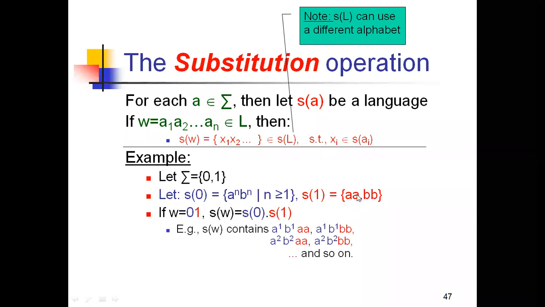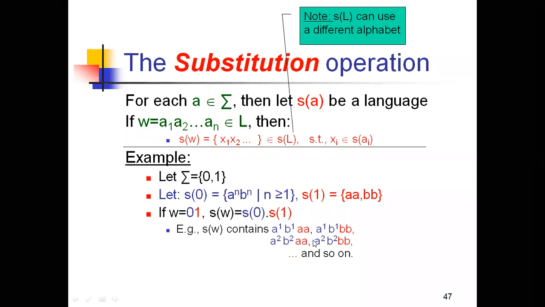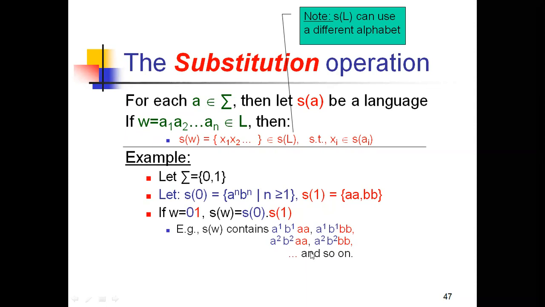That means we are doing the multiplication between these two, right? So like that, a^2 b^2, a^2 b^2 b, a^3 b^3, a^4 b^4 and so on. So this we can call a substitution operation, right? And before taking the input in the form of S(0) and S(1), knowing the string 01, you now need to show that S(w) can be written as S(0) times S(1). Is it clear now? This is the way of proving the substitution operation.